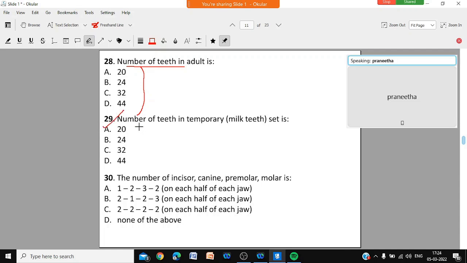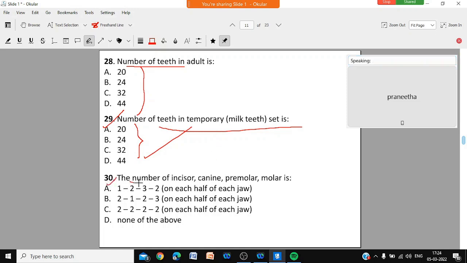Question number 29: number of teeth in the temporary or milk teeth set in children. 20, 24, 32, 44. Which is the correct option? The milk teeth set or temporary set contains how many teeth?